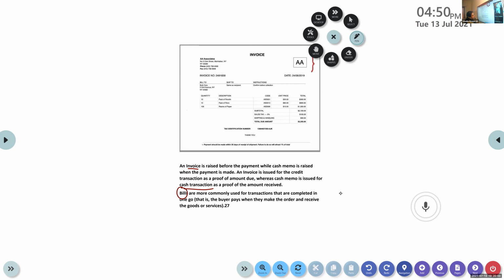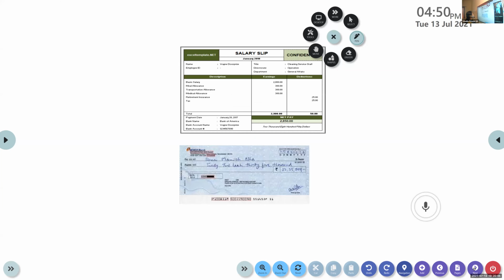So this is a picture of invoice. And you can find a salary slip. In the salary slip, this is also a source document, a voucher. The basic salary, how much is the basic salary? What are the allowances given? Meal allowance is given. Transport allowance is given. Medical allowance, retirement allowance. So, all detailing about the salary is shown in the salary slip.